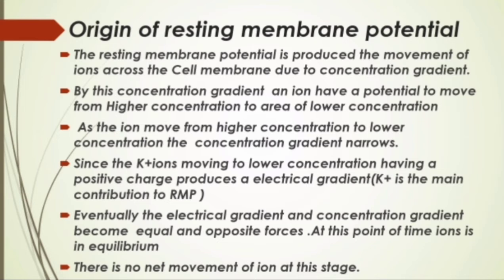Eventually, the electrical gradient becomes an equal and opposite force to concentration gradient, and at this point of time, the ion is said to be in equilibrium and the membrane of the cell is said to be in equilibrium potential. There is no net movement of ion at this stage. In this figure, we can see the electrical and concentration gradient are in opposite direction.